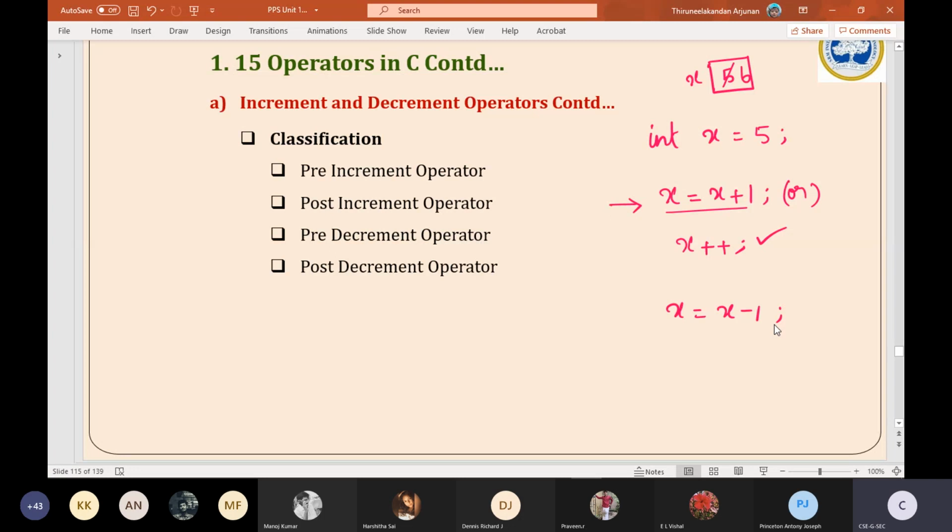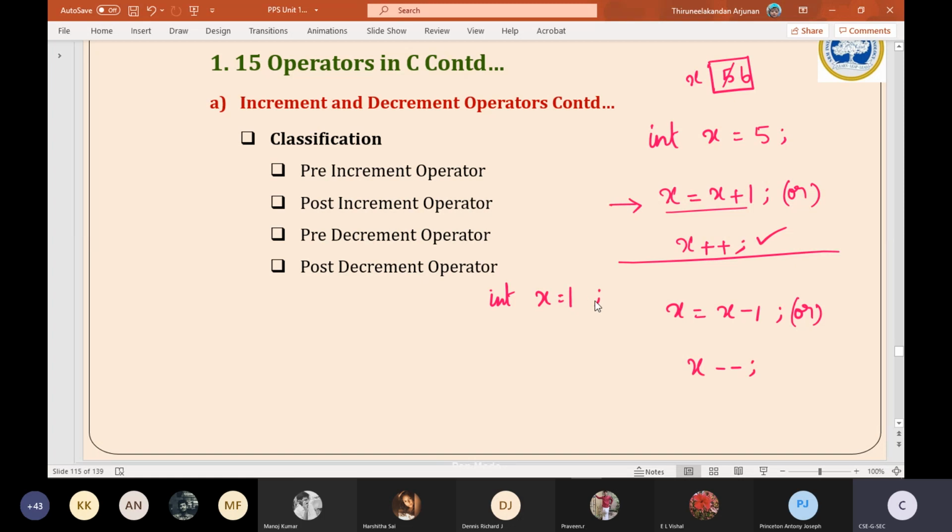The meaning for this is, assume that the x value is 10 by this time. Don't get confused with the previous writing. Now the x value is 10. Let's put a line. int x is equal to 10. Now I want x to be decremented by 1.